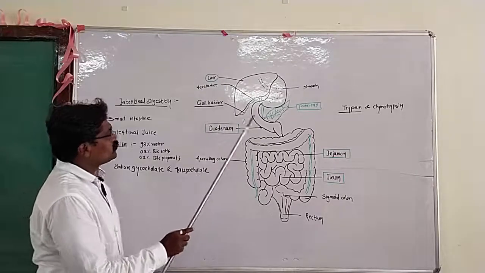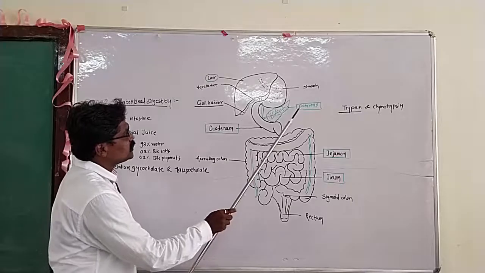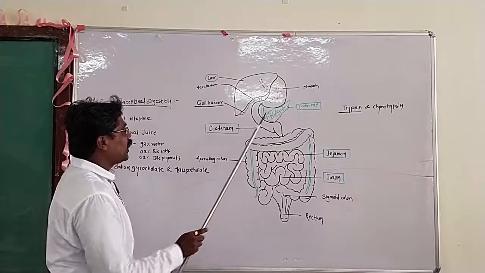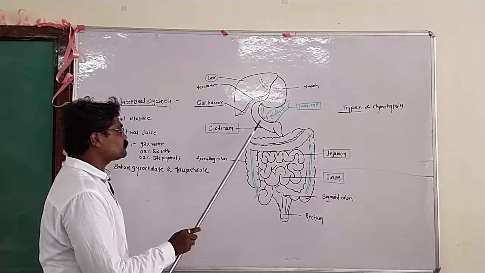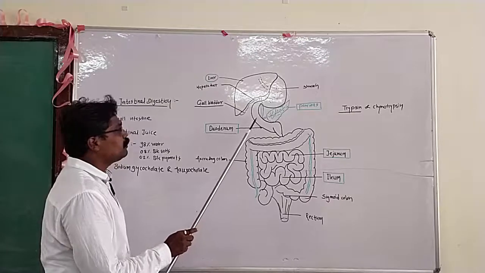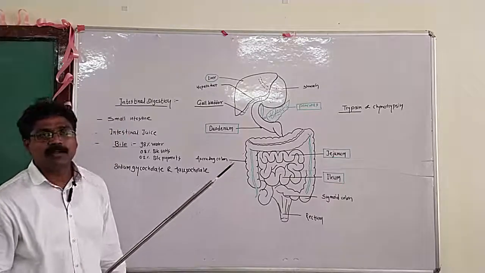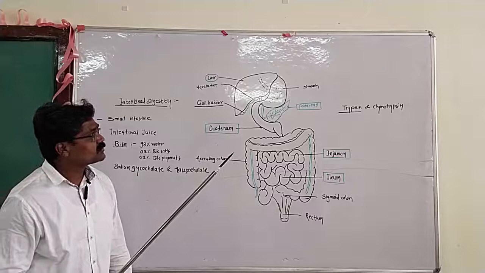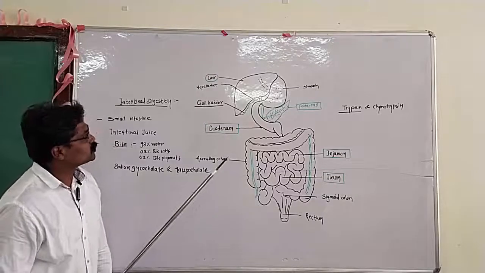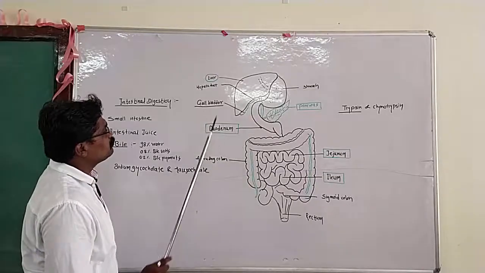At the same time, the duodenum receives the secretion of the pancreas, and the duodenum itself has glands, the Brunner's glands, which secrete mucus. So this is about the duodenum.